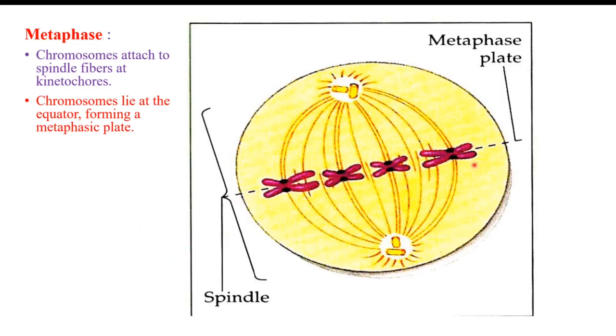So all the chromosomes lie at the metaphase. They are not distributed throughout the cell. Now the nuclear envelope is absent, it is disorganized. The whole cell is available for the chromosomes, but the centrosomes and the microtubules of the spindle arrange these chromosomes at the center, at the metaphasic plate. The chromosomes at metaphase are the shortest and thickest chromosomes.